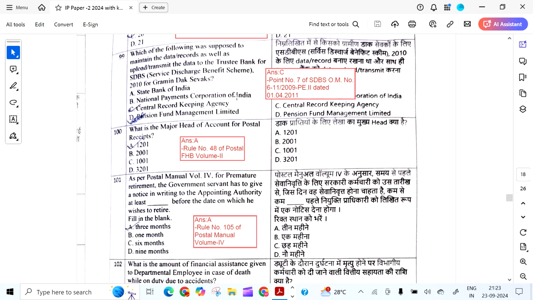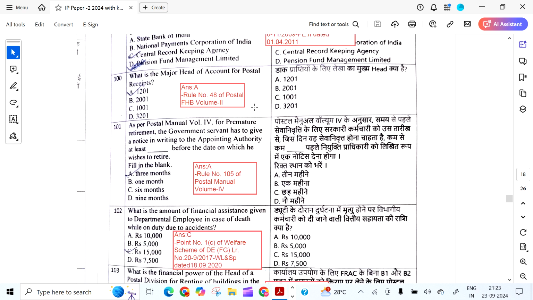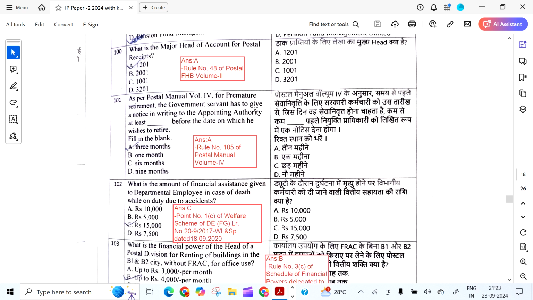Which of the following was supposed to maintain the data or records as well as transmit the data to the trustee bank for SDBS 2010 for Gramin Dak Sevaks? It is Central Record Keeping Agency as per this OM 1/4/2011. What is the major head of accounts for postal receipts? It is 1201 as per Rule 48 of Postal FHB Volume 2.